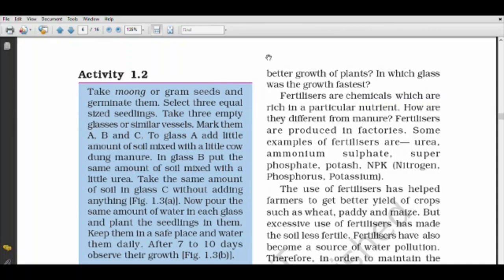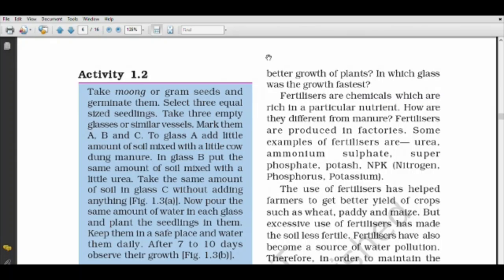We have to see in which class the growth is fastest. So you can see that fertilizers are chemicals. Fertilizers are those chemicals which are rich in particular nutrients. Now they are asking how fertilizers are different from manure.